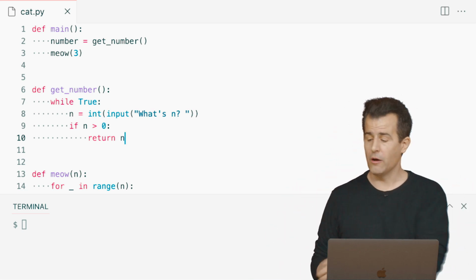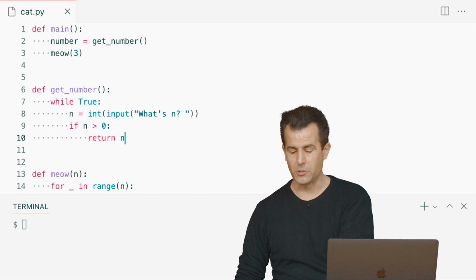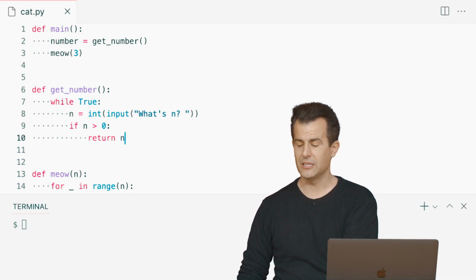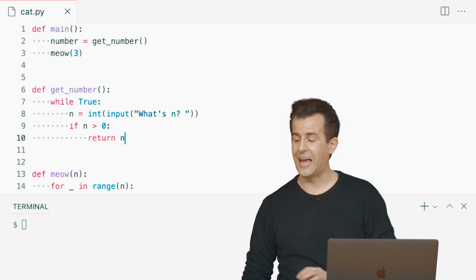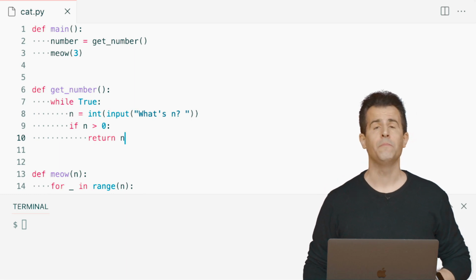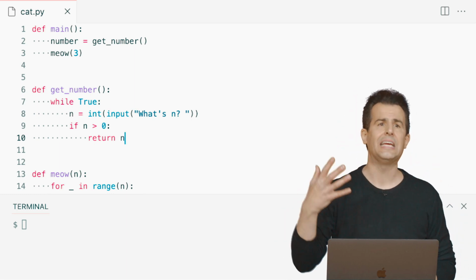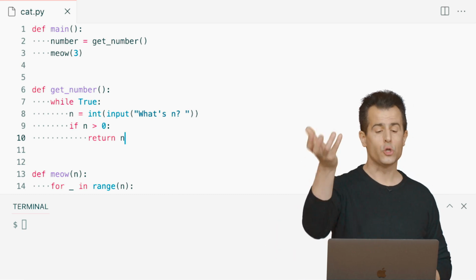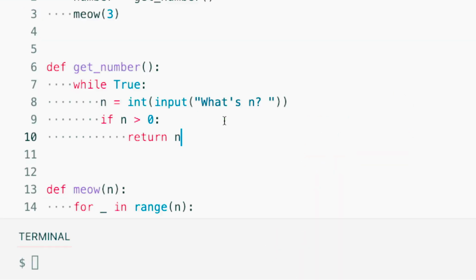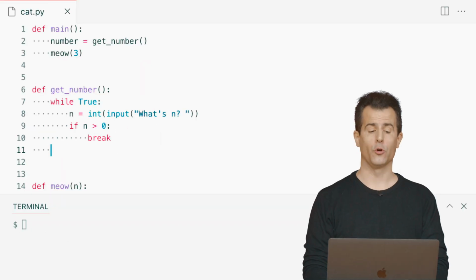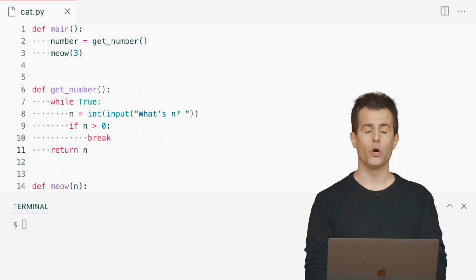To actually return a value gives you the ability, ultimately, to return explicitly a value so that your function has not just a side effect necessarily, but it actually hands back, just like input does, just like int does, just like float does, an actual value to the user. Now, to be clear, I don't have to return n here. I can still break out of the loop, as I've done in the past with code like this. But then after the loop, I still have to return n.